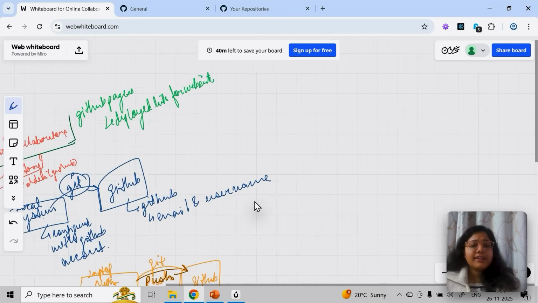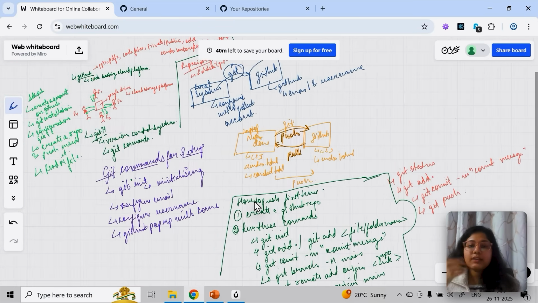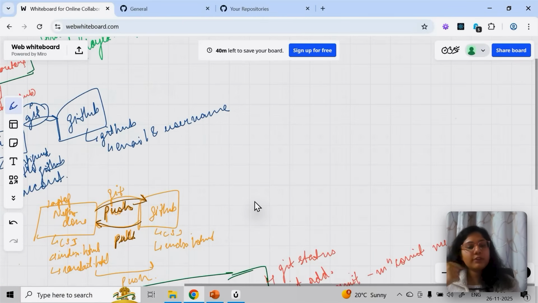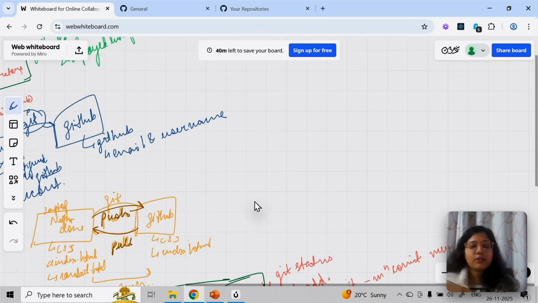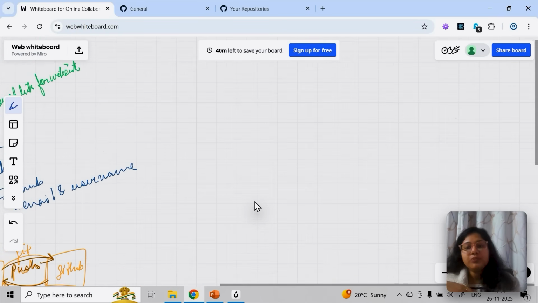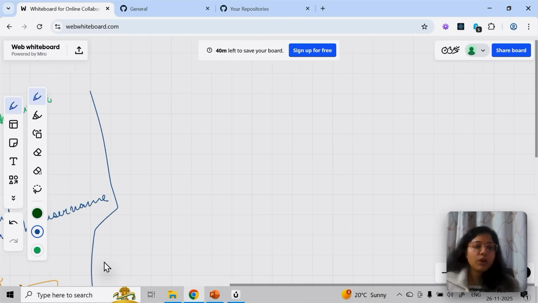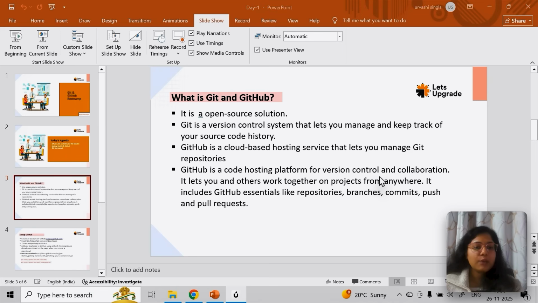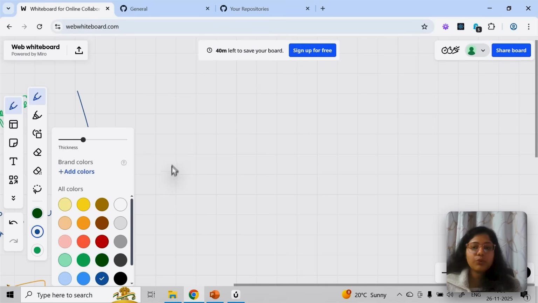Next, we are trying to understand, individually you can work on it, but how do things work in real time? That clarity is very important. If you remember the collaborators point, at the end of the day, things are going to work in real time. So let's say there is a project. Now we will discuss this collaboration point, how collaboration is possible and how you can work on a project from anywhere.